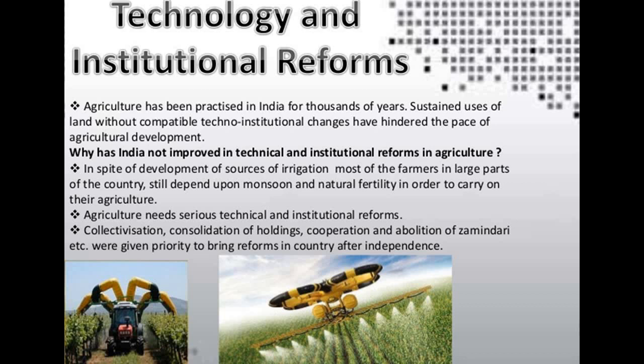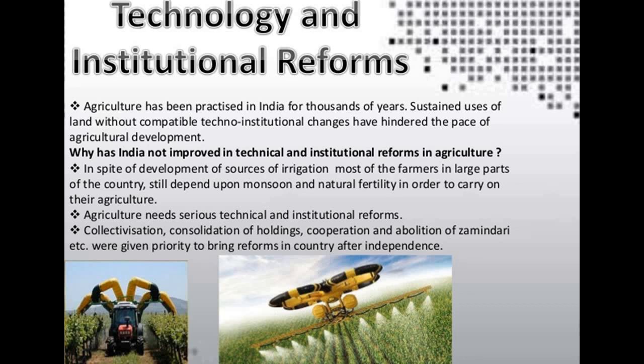So why has India not improved in technical and institutional reforms in agriculture? Because in spite of the development of sources of irrigation, most of the farmers in large parts of the country still depend upon the monsoon and natural fertility in order to carry on their agriculture. Agriculture now needs serious technical and institutional reforms because the population has been increasing rapidly. For that, some major steps should be taken.